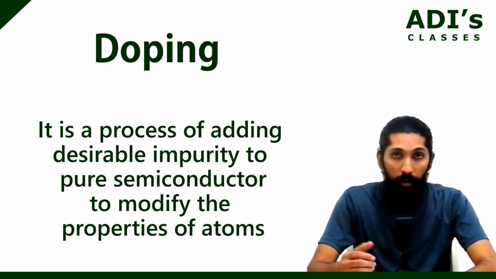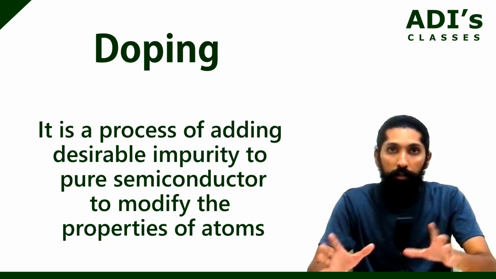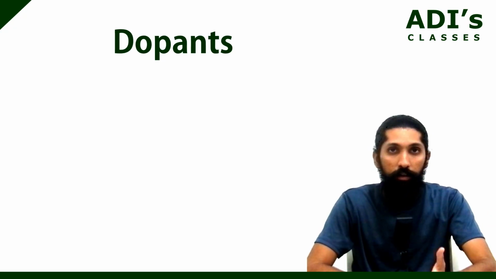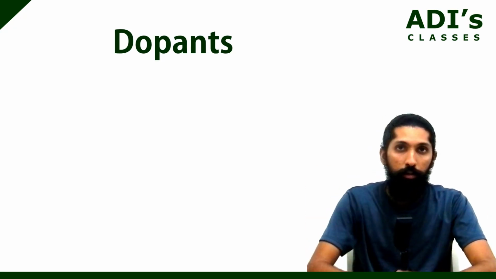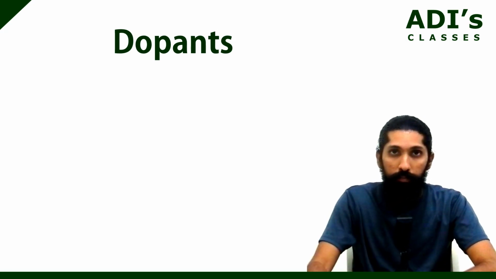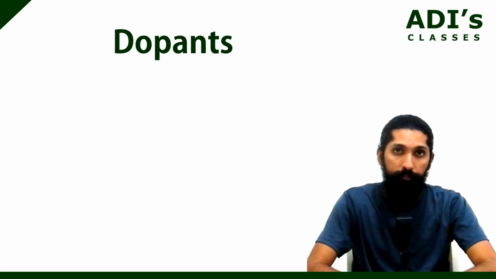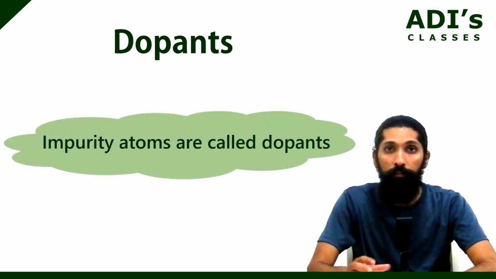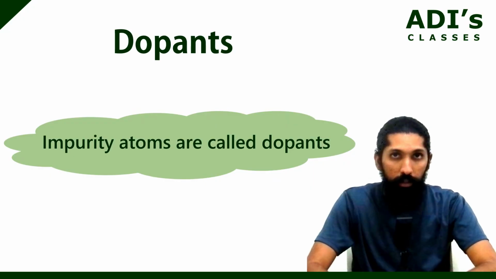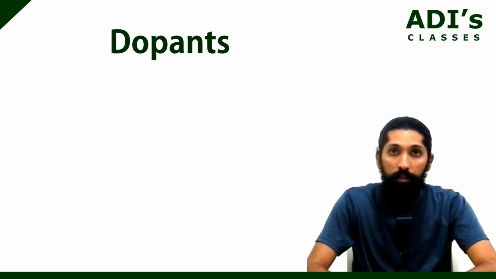Even when we are doping, there are certain points we have to keep in mind. It's not that I have a silicon crystal and I just keep on adding the dopant. No, it doesn't work that way. The impurities we add are called dopants, and there are certain rules for adding them. Generally, dopants are added in terms of parts per million, ppm, like 1 ppm, 2 ppm.